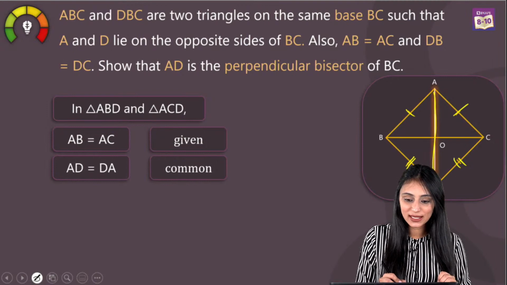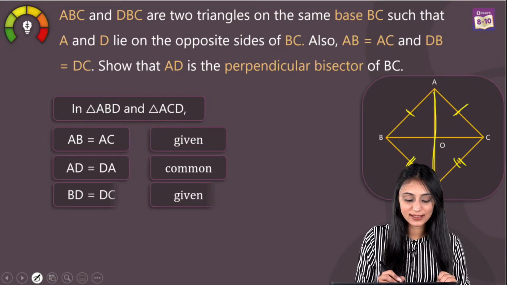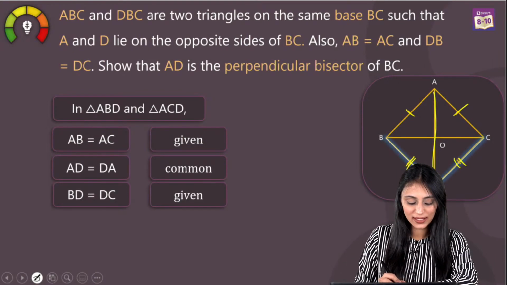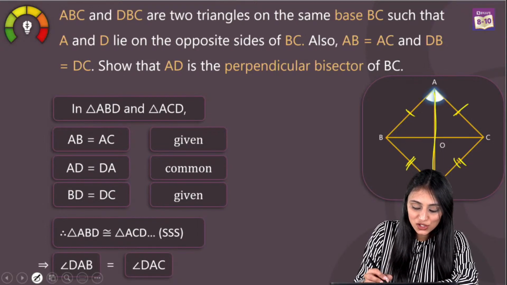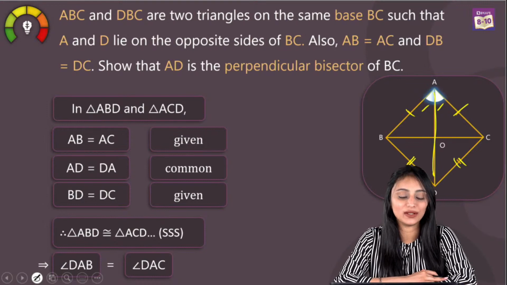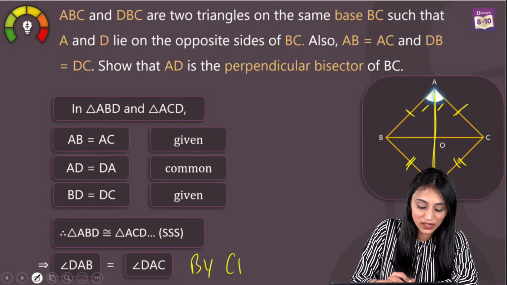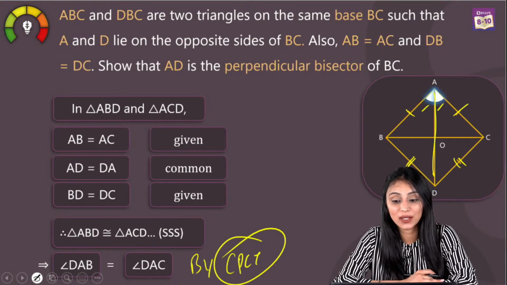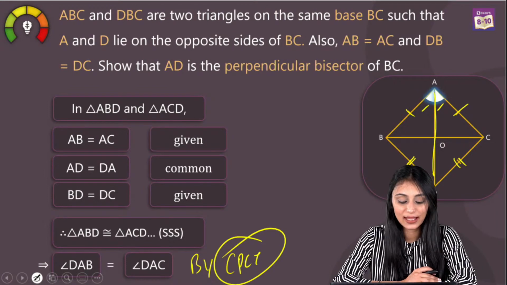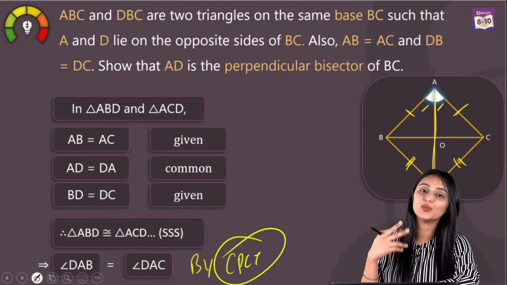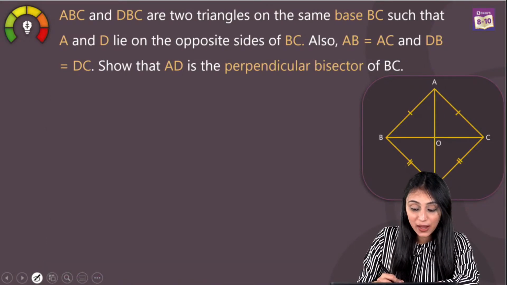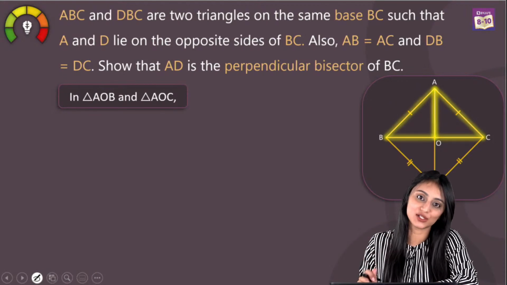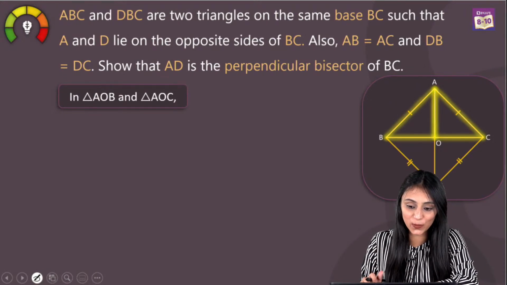AB is equal to AC, AD is equal to DA, and this BD is equal to DC. So I can say that these triangles are congruent here using the SSS congruency rule. So these two angles over here are going to be equal by CPCT, because when triangles are congruent, their corresponding parts are equal, right? So why did we need to prove them congruent? Because we needed these angles. Why did we need these angles? Because we wanted to prove these two triangles congruent that are highlighted here in yellow.